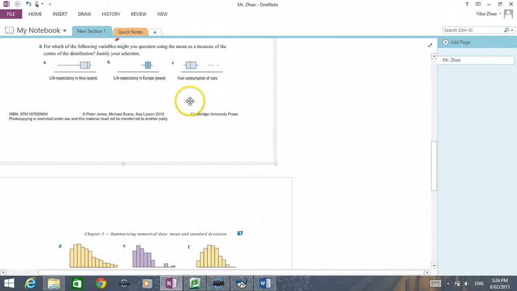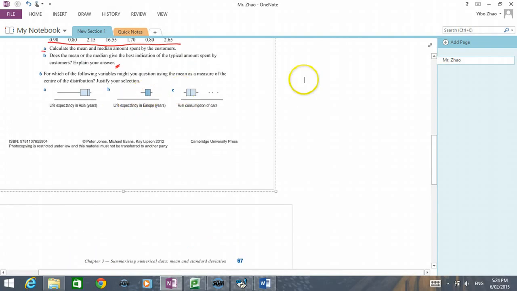Now let's look at question 6. In question 6, I have to identify the nature of those distributions. But the question asks me in a different way.